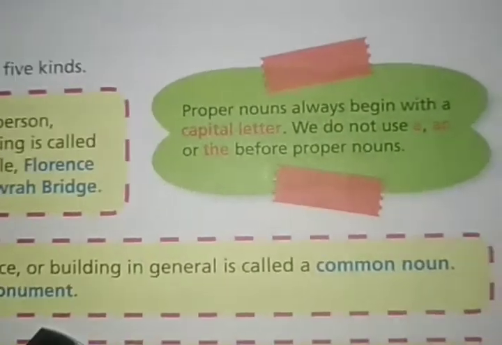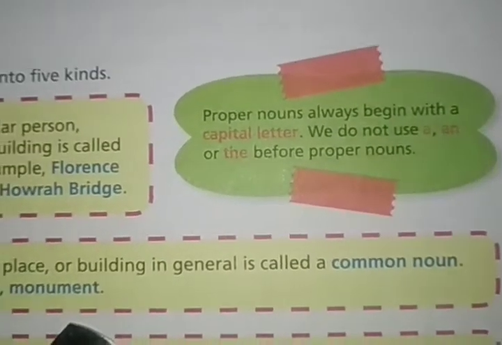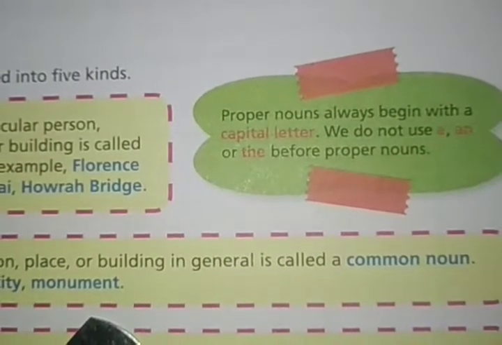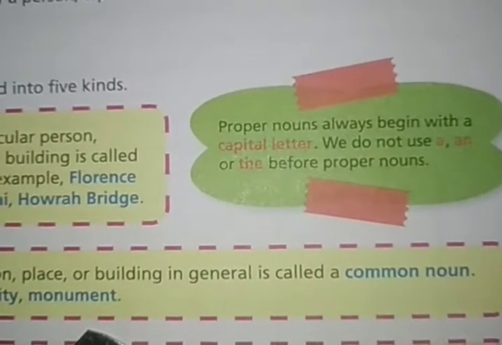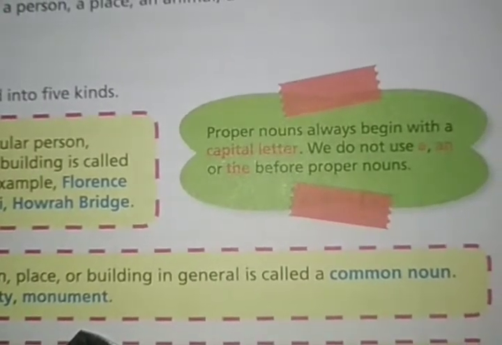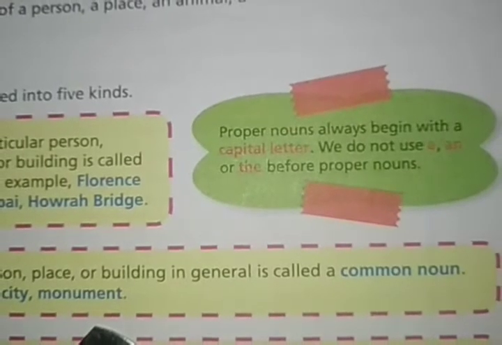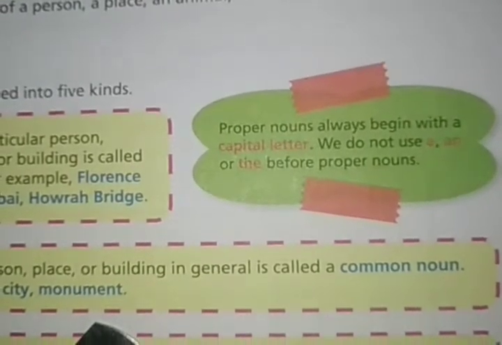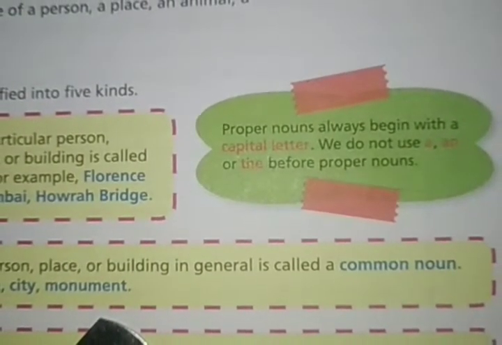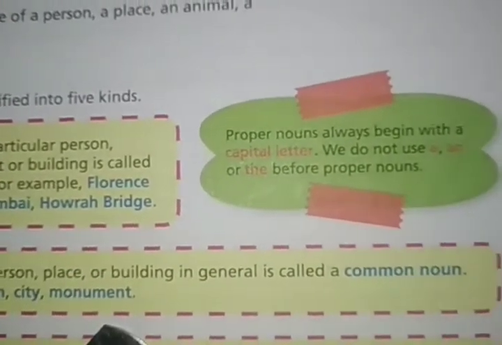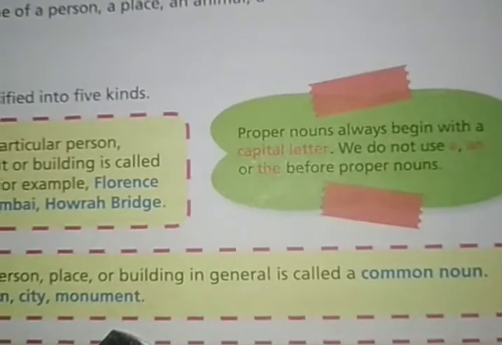We do not use a or an or the before proper nouns. Okay, we cannot write a and the, right? Articles. We cannot use articles before the name of a person, place, right? Then we cannot write a or an or the before a proper noun. Articles are not used before proper noun. Okay. If you write an article, it will become common noun.